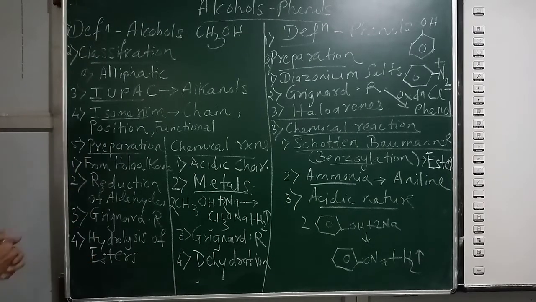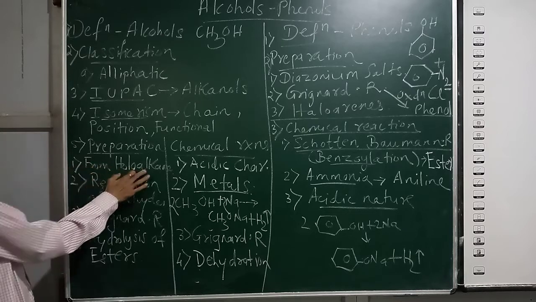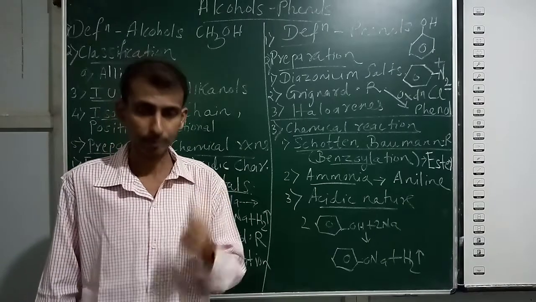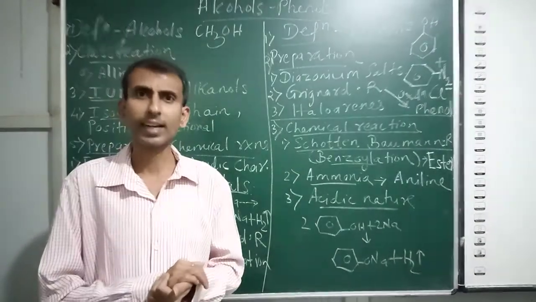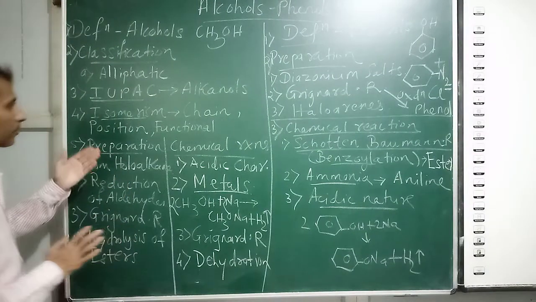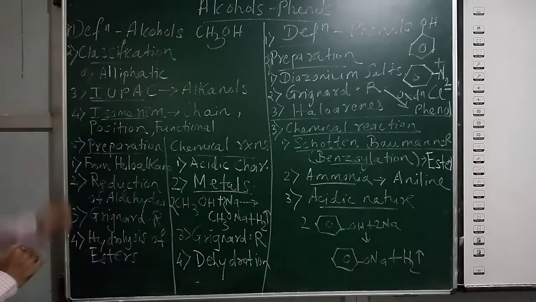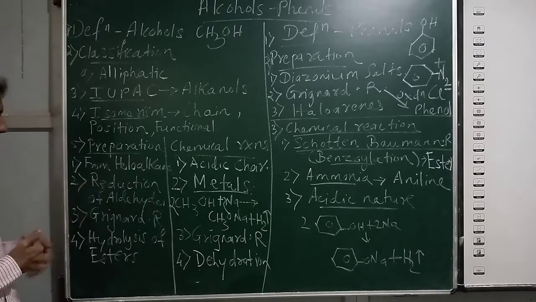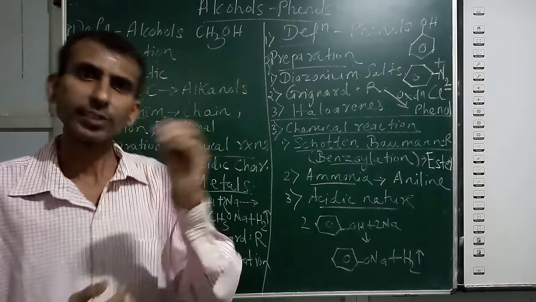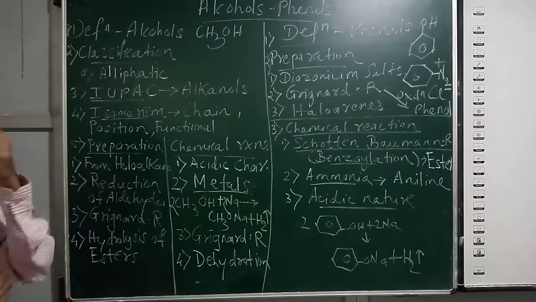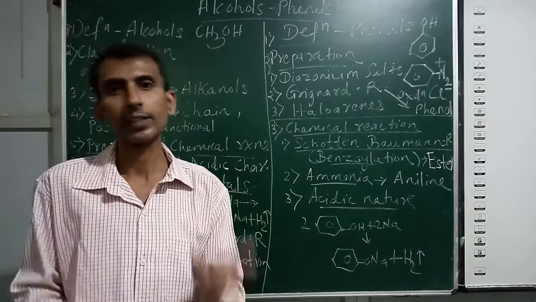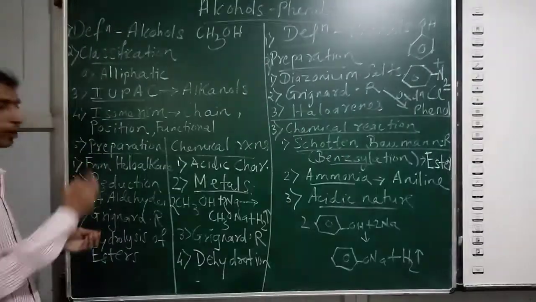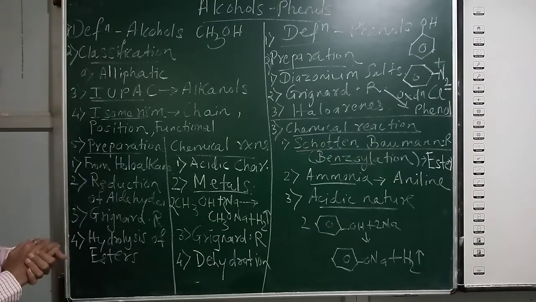Then the last part of the chapter, preparations. We have seen the preparation from haloalkanes. Haloalkanes can react with KOH, which is called alkaline hydrolysis, and you can obtain alcohols. Then reduction of aldehyde: if you take any aldehyde, for example acetaldehyde, CH3CHO, you add hydrogen, H2. Reduction means addition of hydrogen. It is a simple addition reaction and you will get alcohols.